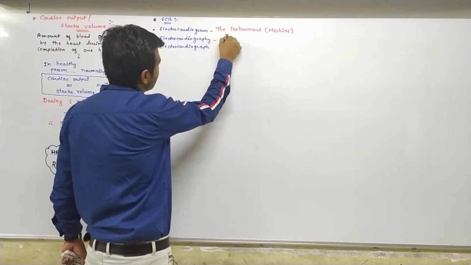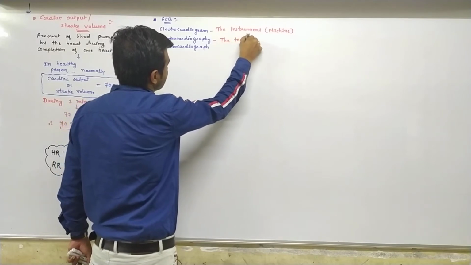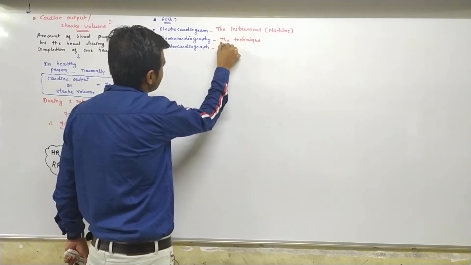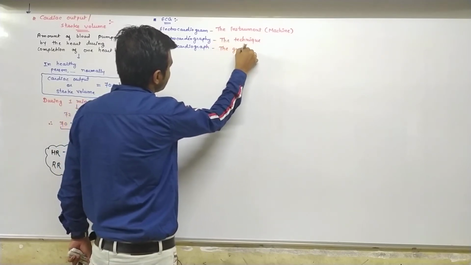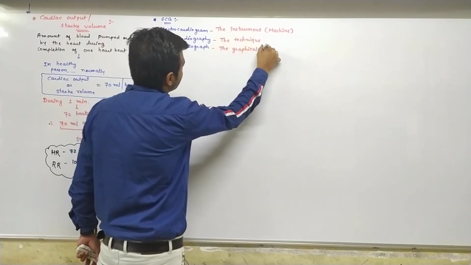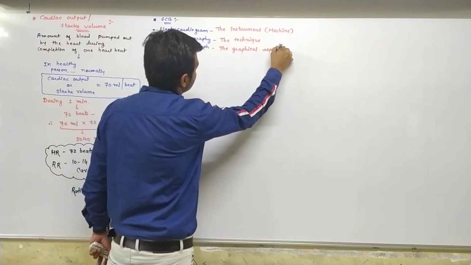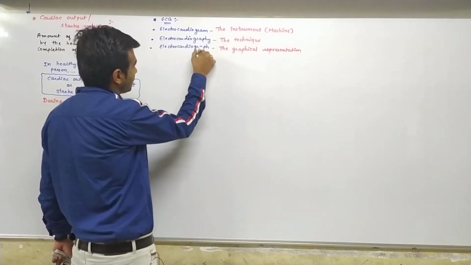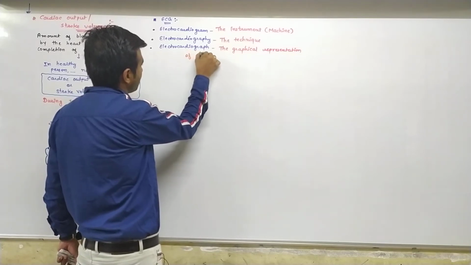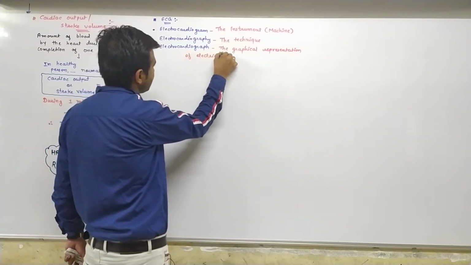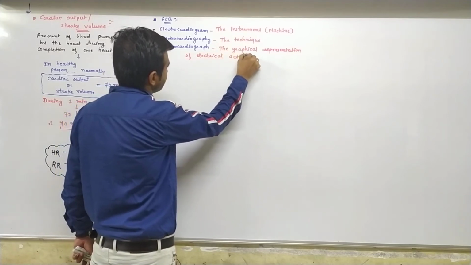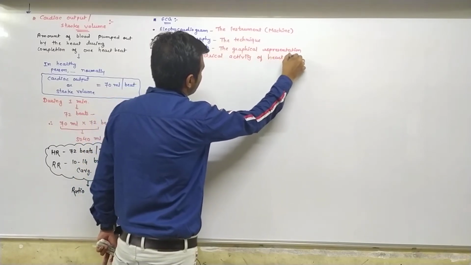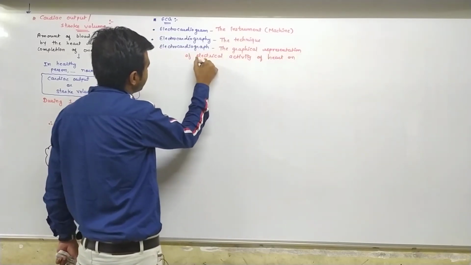Electrocardiography is the technique, and electrocardiograph is the graphical representation of electrical activity of the heart on graph paper.